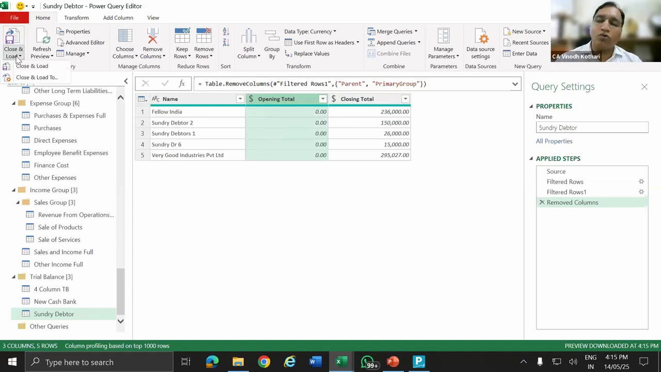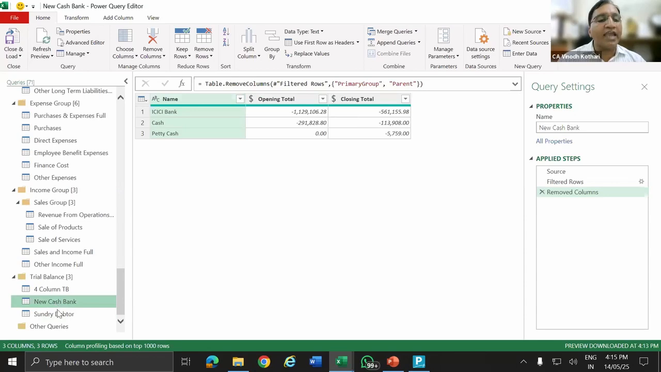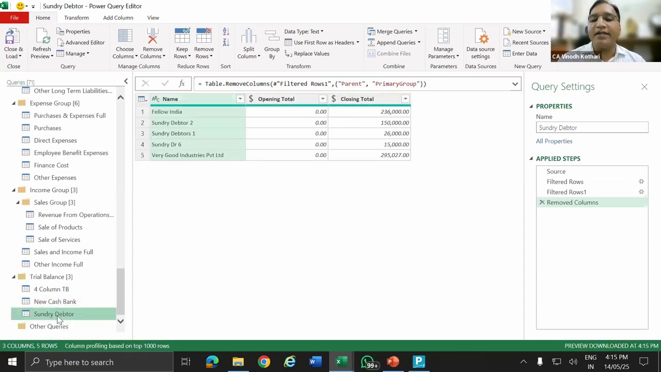Now close and load to. What did I say? Whatever data you prepare from Tally, now two new tables have been prepared. Two queries have been prepared. One is new cash and bank, and the second is the sundry debtor data. What I am going to do is load these two into my Excel.